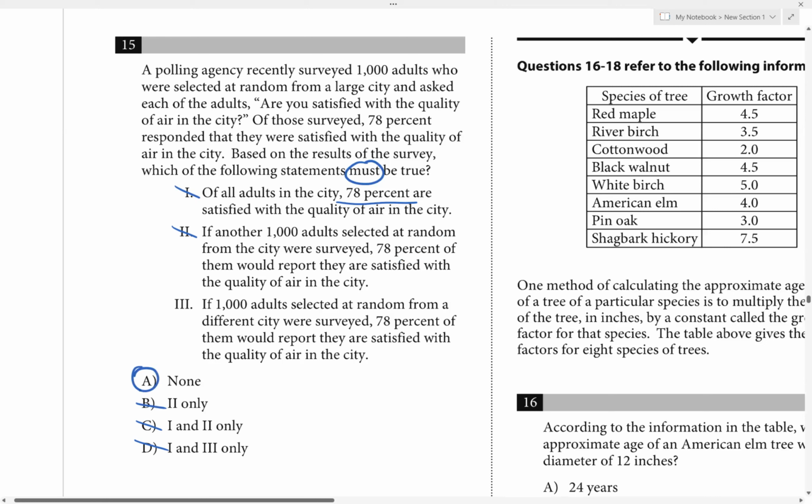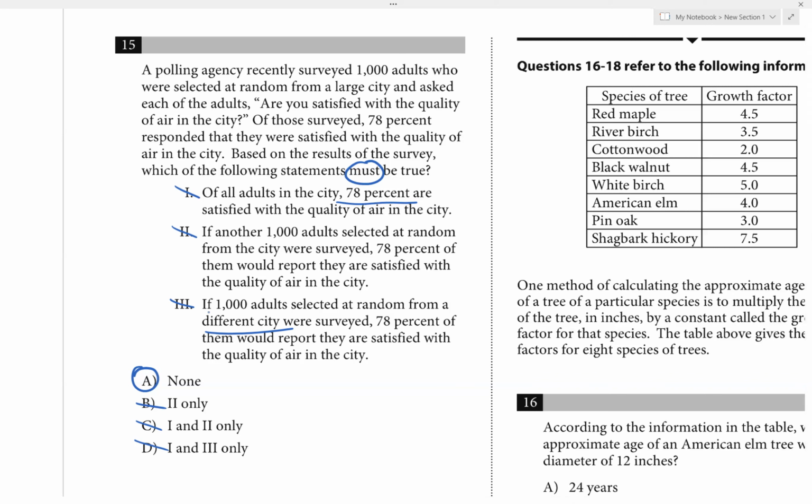Okay, if you look at statement three real quick, it says if 1,000 adults selected at random from a different city were surveyed, 78% will be satisfied. If we're doing a different city, then again, it will be even more difficult to prove that. So that's not necessarily true. So for question 15, all three statements won't work, so answer choice A will be the answer.